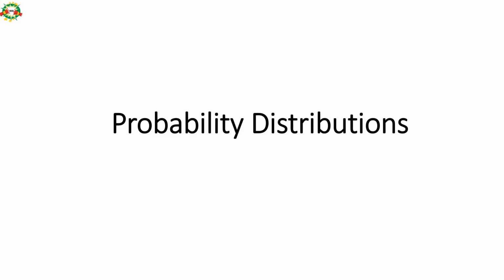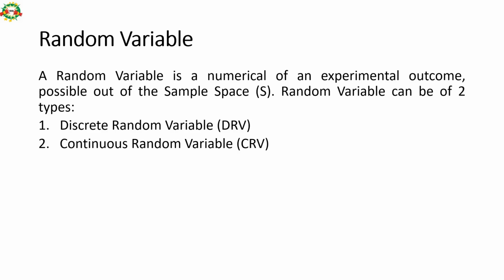Let us talk about probability distributions. A random variable is a numerical description of an experimental outcome possible out of the sample space. A random variable can be of 2 types: discrete random variable and continuous random variable.